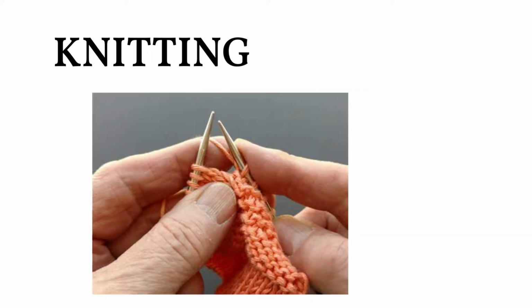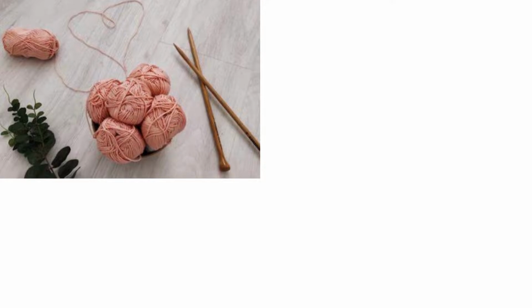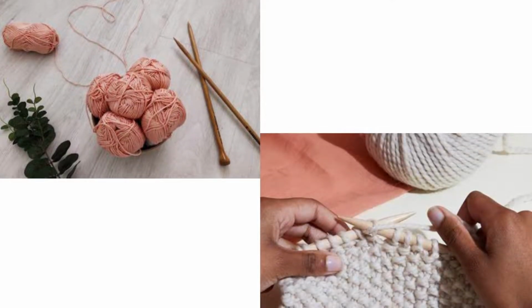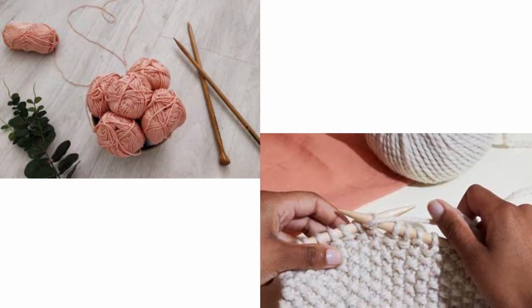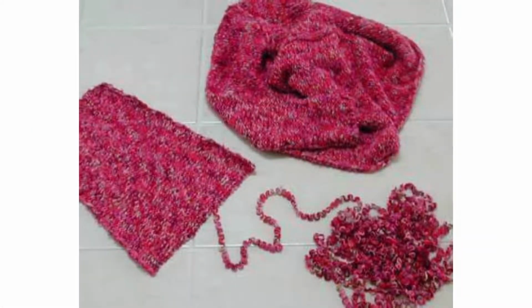Knitting. Have you noticed how sweaters are knitted? In knitting, a single yarn is used to make a piece of fabric. Have you ever pulled the yarn from a torn pair of socks?